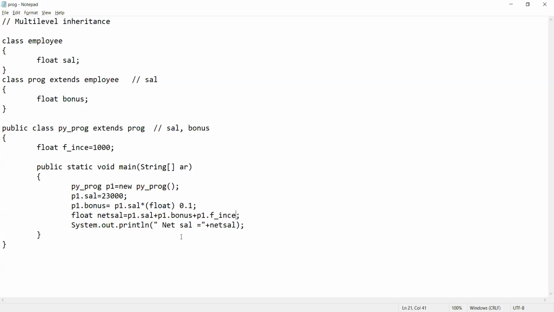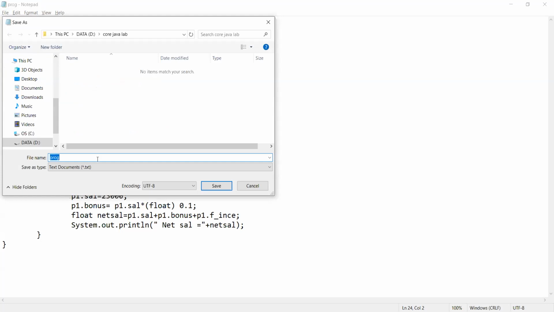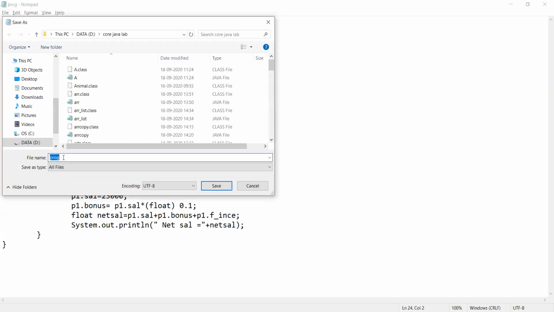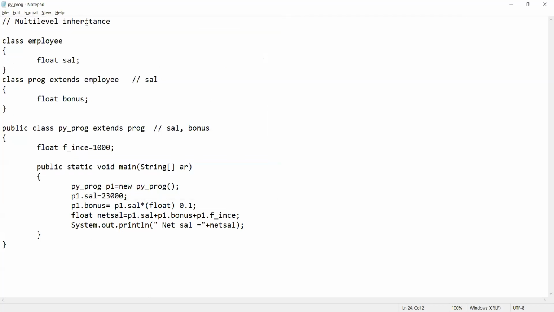Okay, and now your net salary is ready. So we'll try to compile this program. First of all, you have to save this program now. Through which name are you going to save? Because my lowest child class is Python programmer and the main function I have declared inside that, so I will make a class with py.prog.